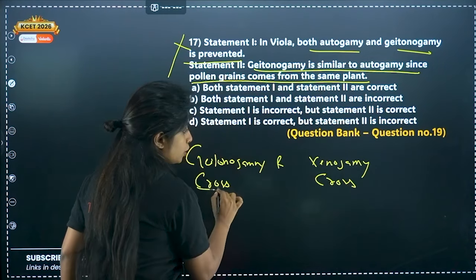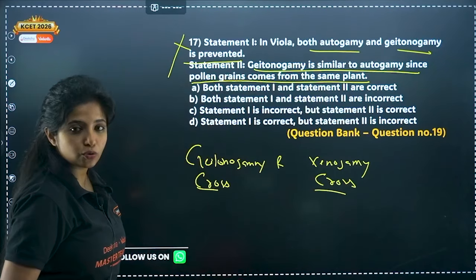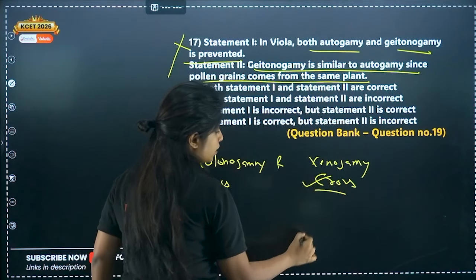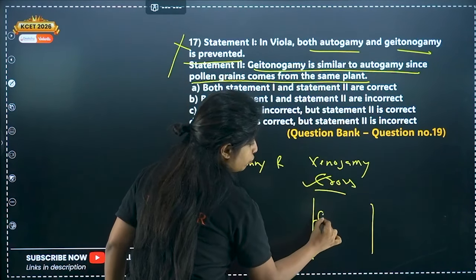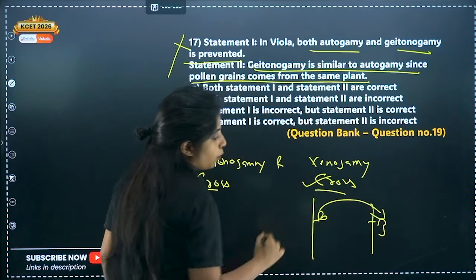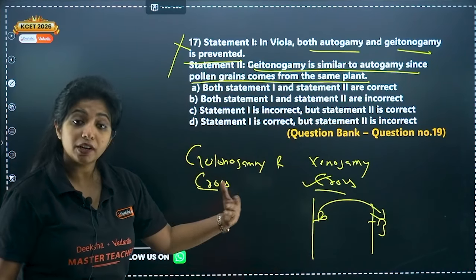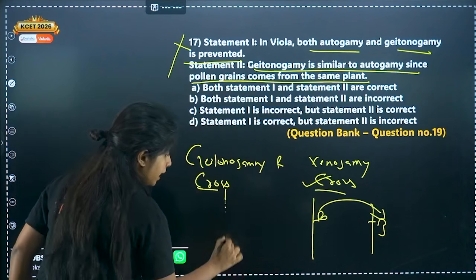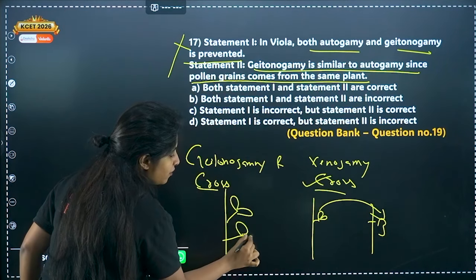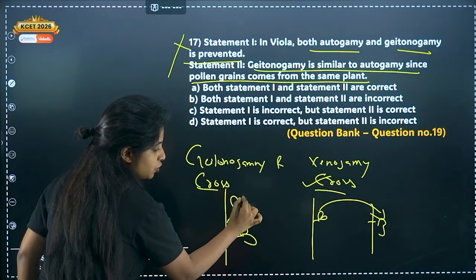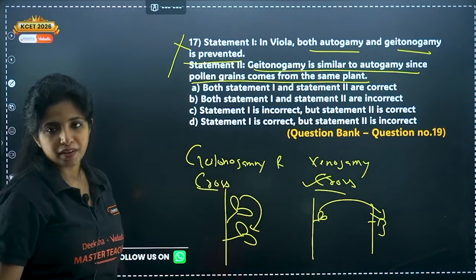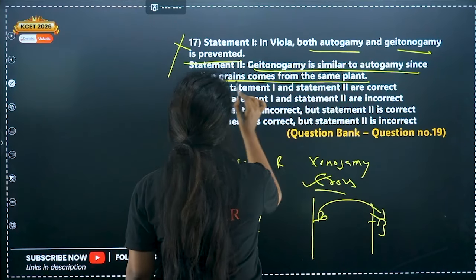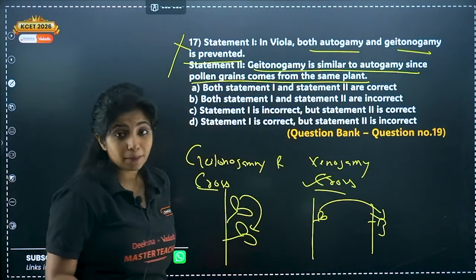But which one is true cross-pollination? This one. Why? Because here 2 plants are involved, 2 flowers are involved, and pollination is happening from here to here. Genetically different type of plants you get. But over here in geitonogamy, 2 flowers are involved, but of the same plant. So genetically, do you think any variations will be there? No.